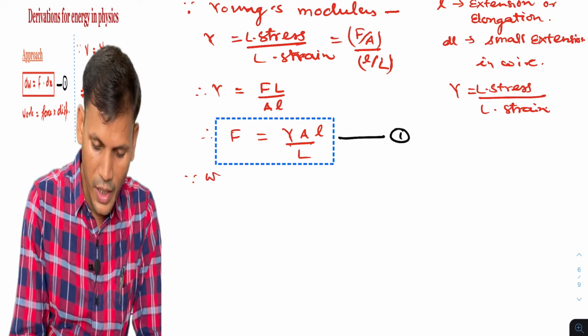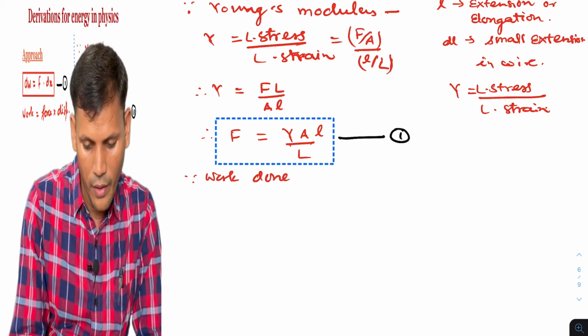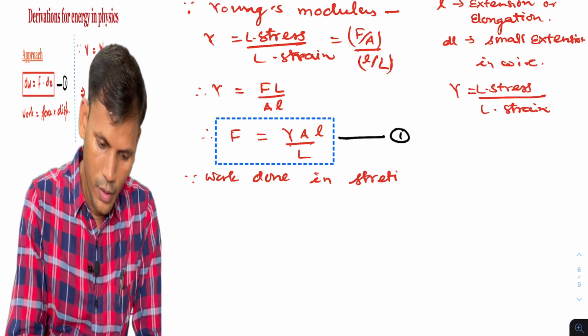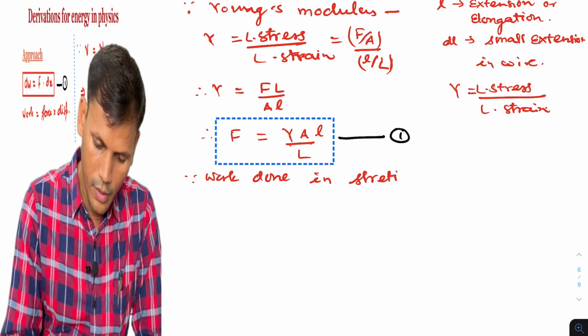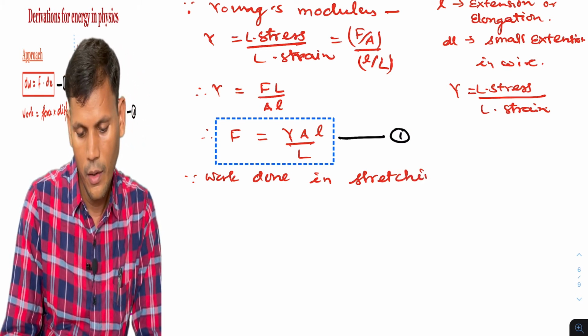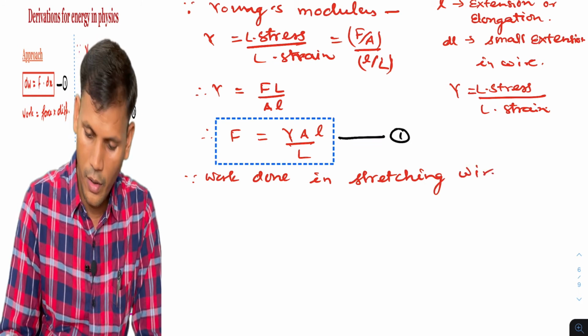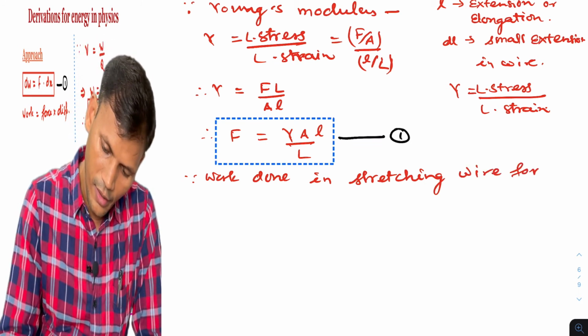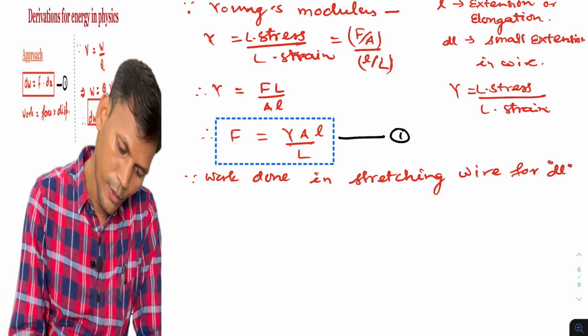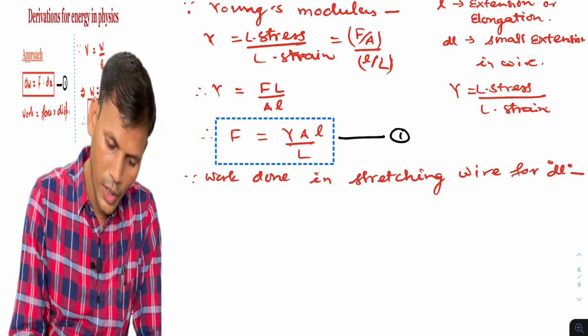So we know, since work done in stretching the wire for a displacement dl, it will be dW is equal to F into dl.